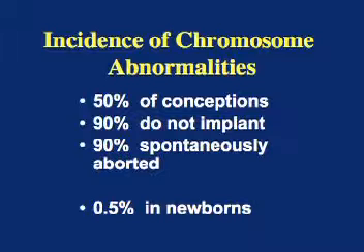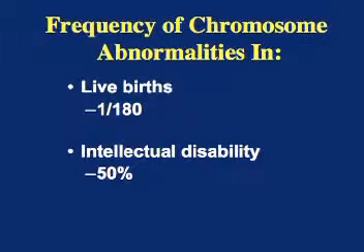These data are derived from what is known about in vitro fertilization. The actual incidence when studying live-born babies is slightly higher. 1 in every 180 babies has a chromosome abnormality. In a population of individuals with intellectual disability, 50% of them have chromosome abnormalities. The caveat to these data is that these numbers were derived before the use of high-resolution molecular analysis techniques that we will describe in upcoming podcasts.